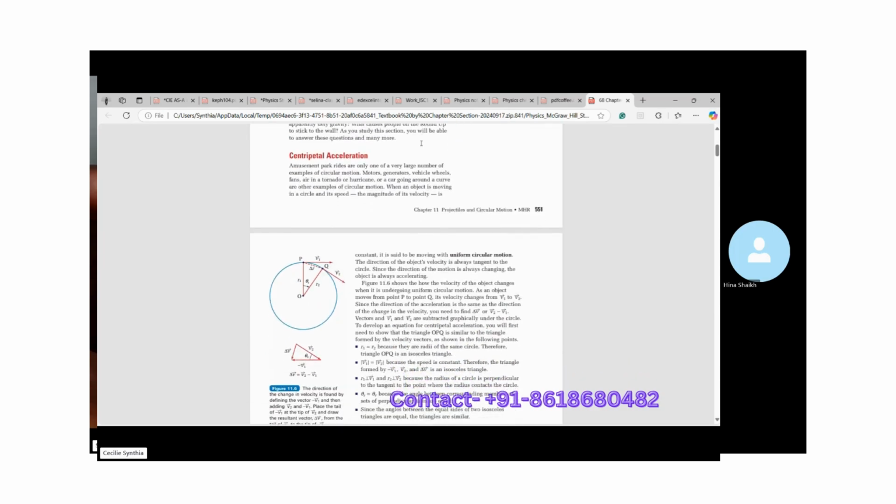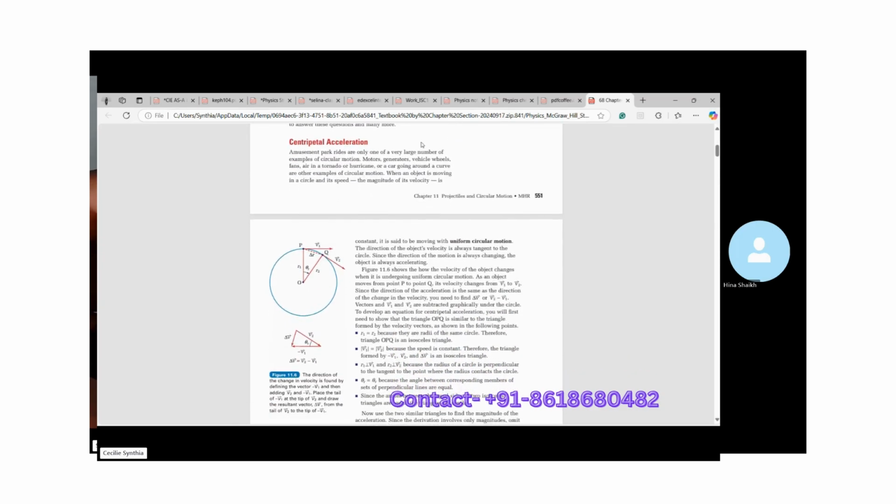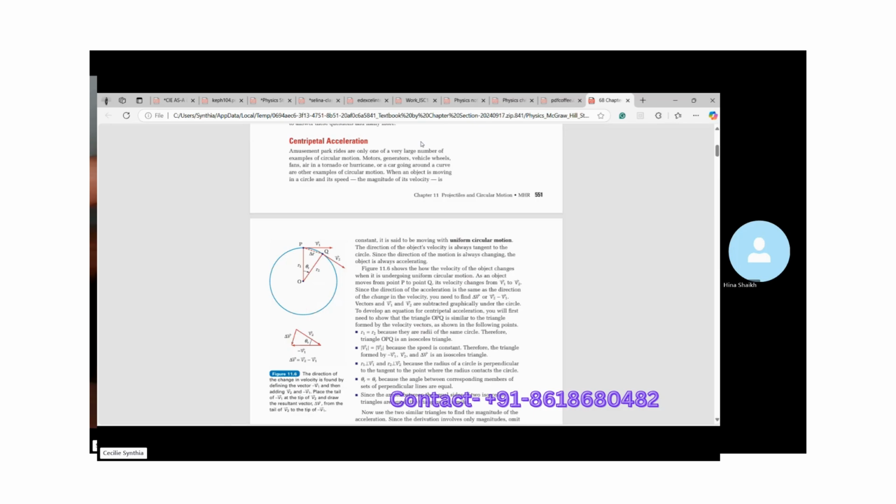Now we did discuss centripetal acceleration a little bit earlier. Center seeking force and things like that. Did we discuss? I feel like we did, just a little bit. Let's talk about it. What is centripetal?